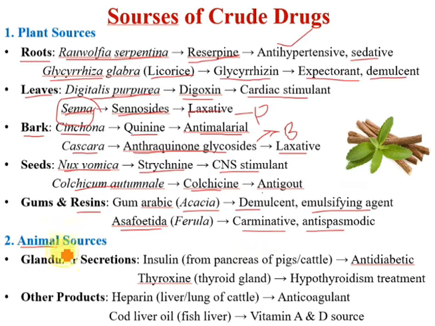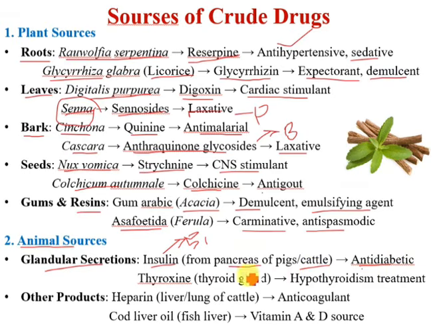Coming on to the animal sources of the crude drugs. Okay, from glandular secretions, insulin which contains 51 amino acids, okay, that is made up of 2 polypeptide chains. Chain A contains 21 amino acids, chain B contains 30 amino acids. That is isolated from the pancreas of pigs or cattle and which is used in the treatment of